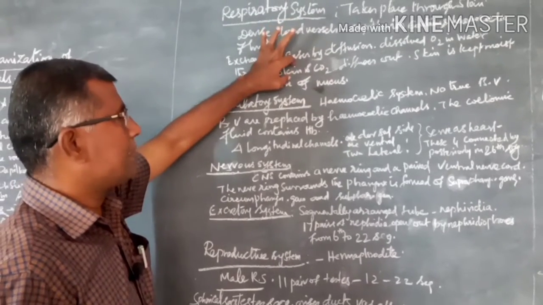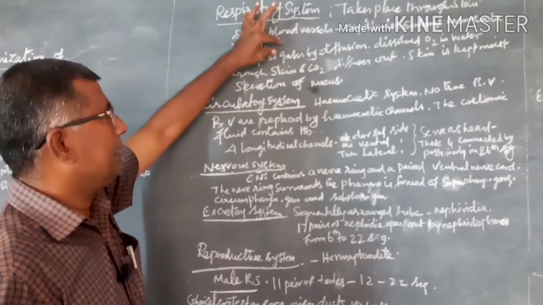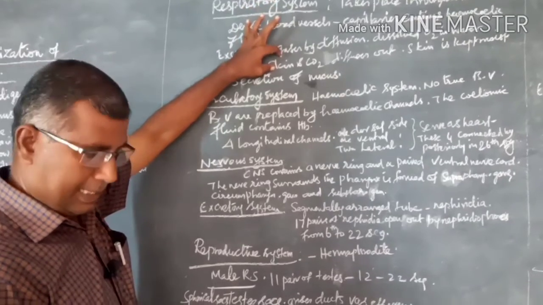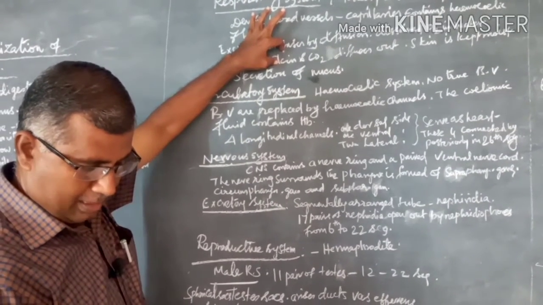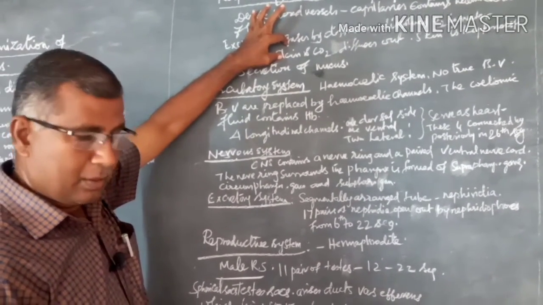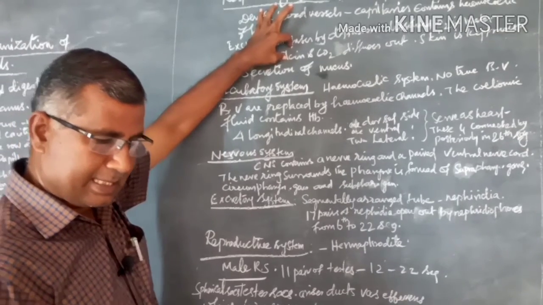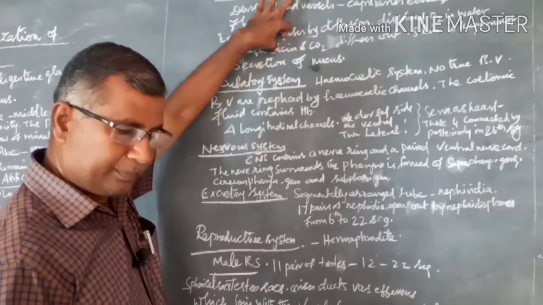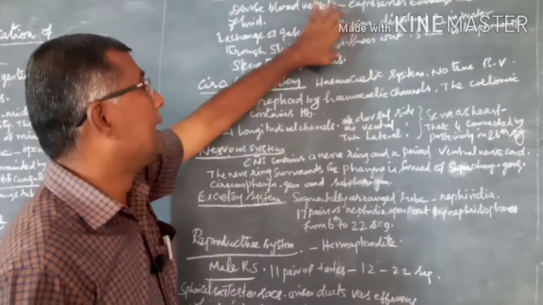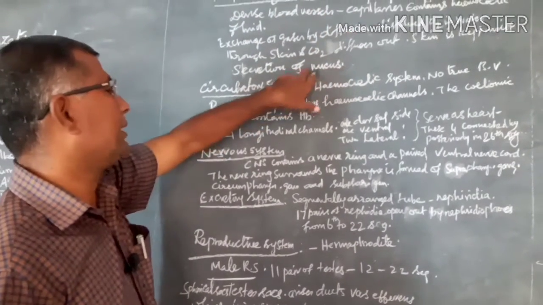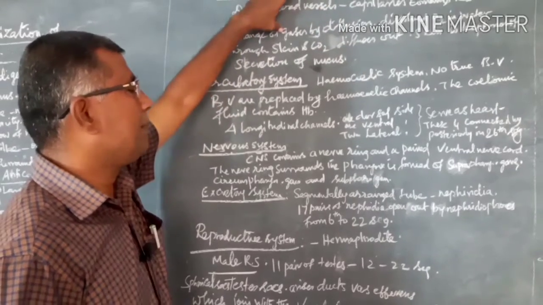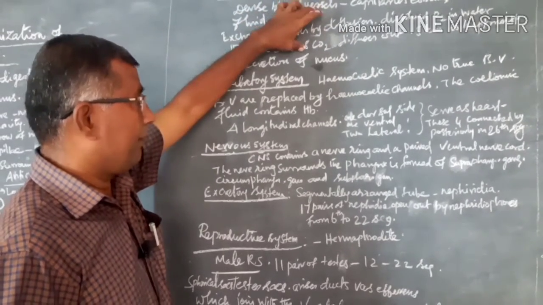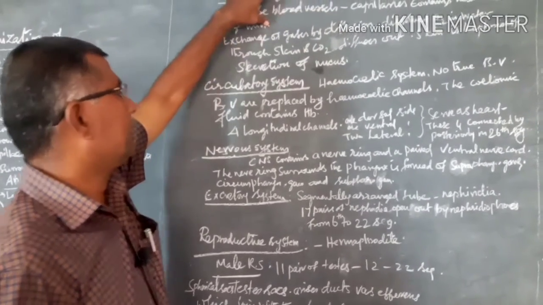So diffusion is the main process for the intake of oxygen as well as the release of carbon dioxide. The skin is kept slimy by the secretion of mucus, which also prevents it from drying. Because of the mucus, the skin is always slimy and wet.